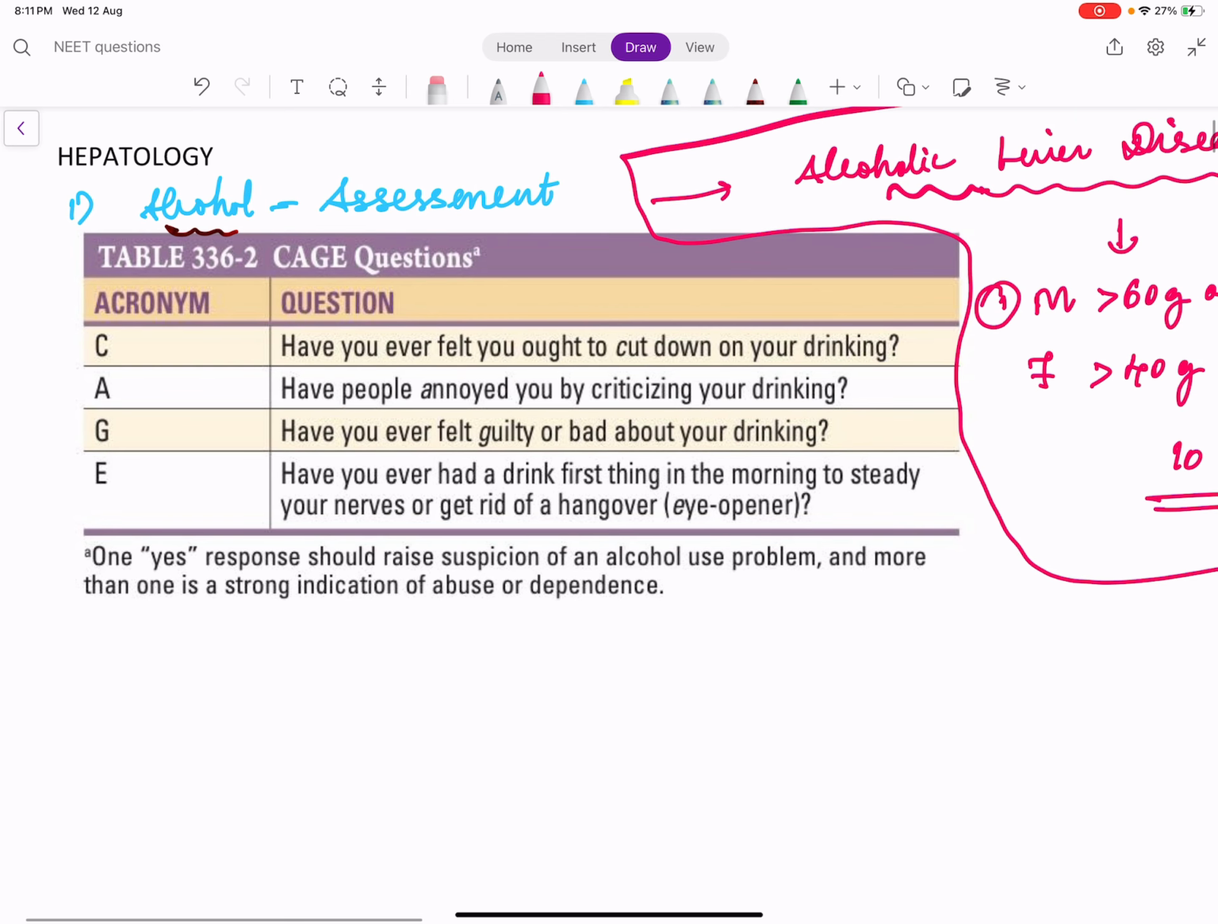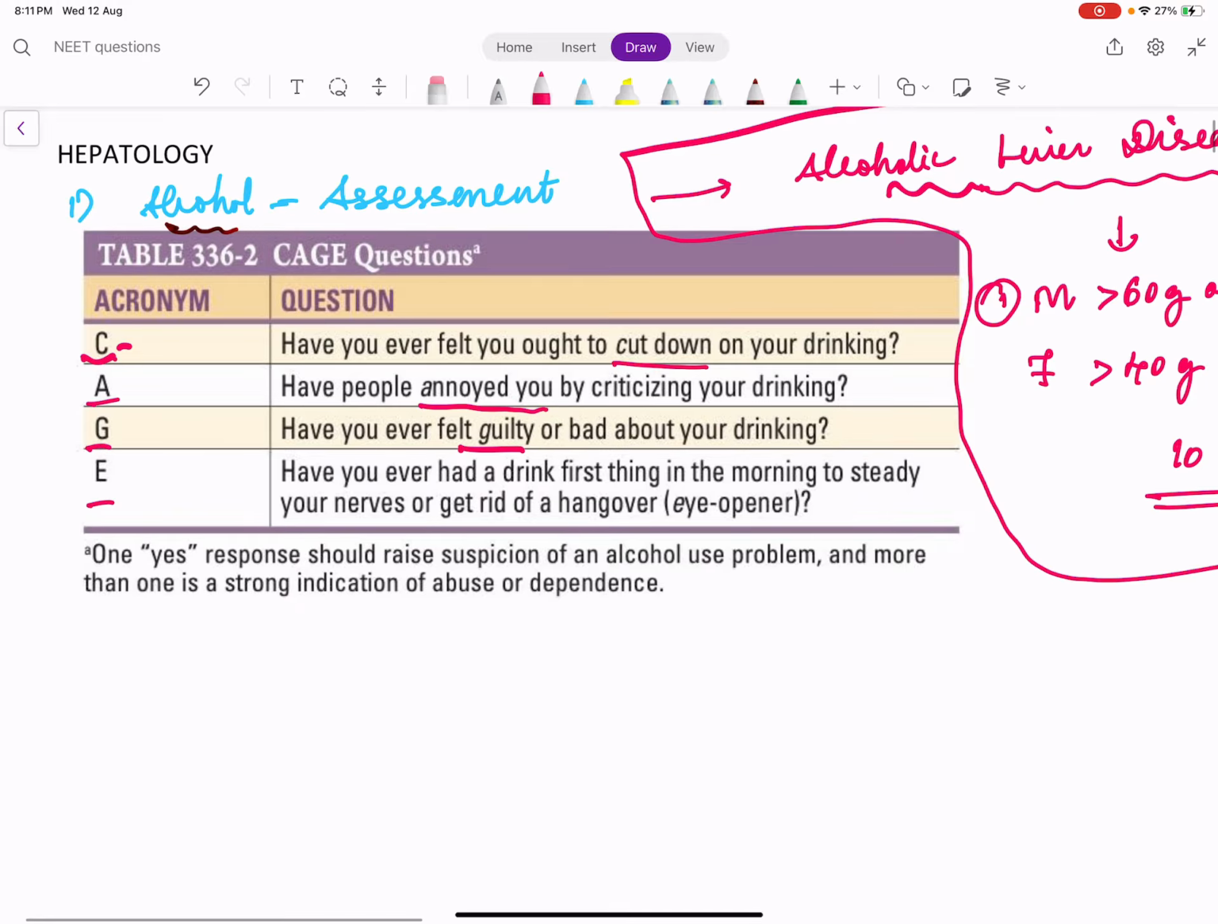There is a questionnaire for assessing alcoholism, the CAGE questionnaire. We should ask them: have they ever felt the need to cut down their alcohol drinking? A is annoyed: have people annoyed you by criticizing their drinking? G is guilty: have they felt guilty or bad about drinking? E is eye opener: is there evidence of eye opener drinking or hangover drinking? If some of this is there, we can suspect that he has some alcohol use disorder.